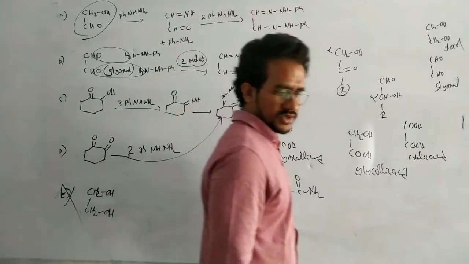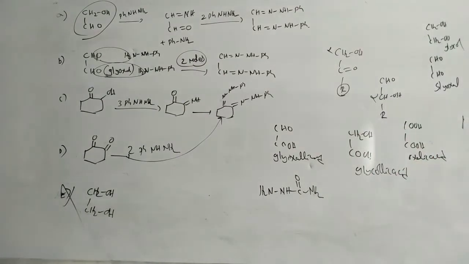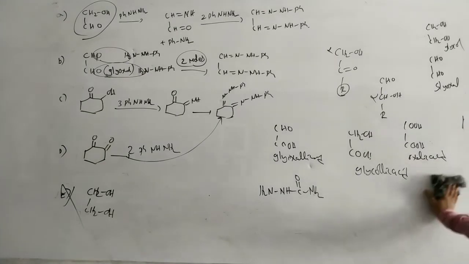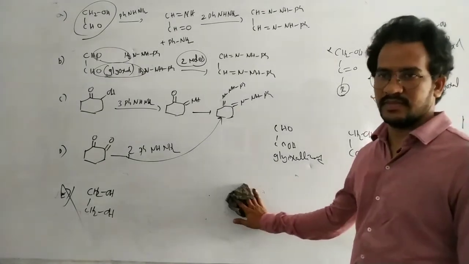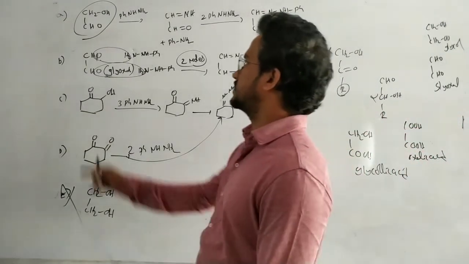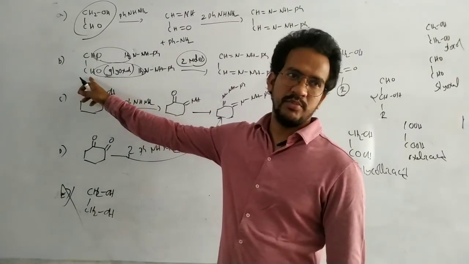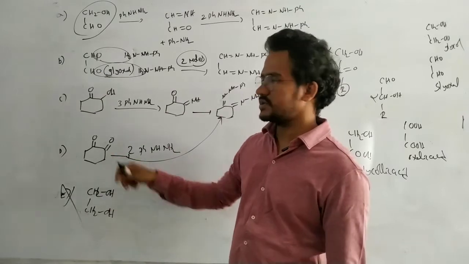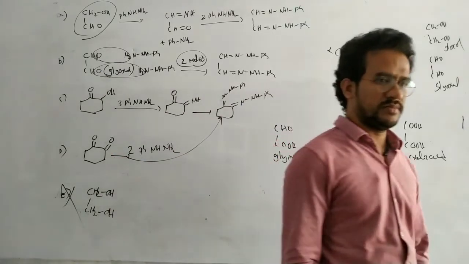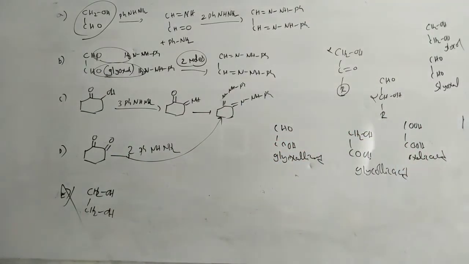So alpha hydroxy carbonyl compounds and 1,2-dicarbonyl compounds form an osazone. Here is an alpha hydroxy carbonyl compound; this is a 1,2-dicarbonyl compound; this one is also a 1,2-dicarbonyl compound. Alpha hydroxy carbonyl compounds and 1,2-dicarbonyl compounds form an osazone. Okay, write it down.